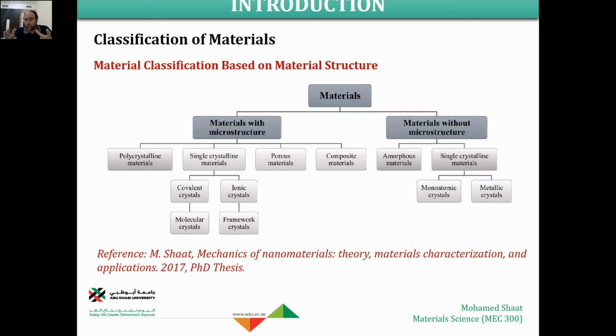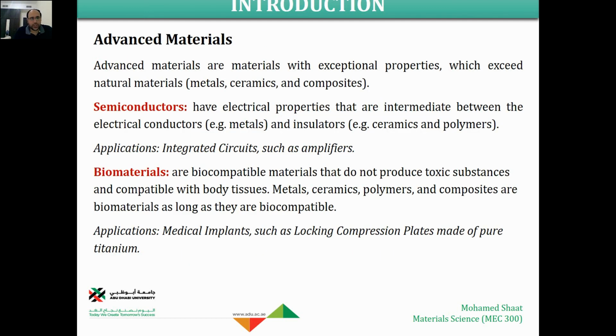Their microstructure, if you look at it through the microscope, you're gonna find it very random. The atoms are randomly distributed inside the material microstructure, so there is no specific building unit, so it can be classified as a material without microstructure. Some of the single crystalline materials also could be considered as material without microstructure, like monoatomic crystals and metallic crystals in general, some of them could be classified into this group. So this is again classification, but based on the microstructure of the material.